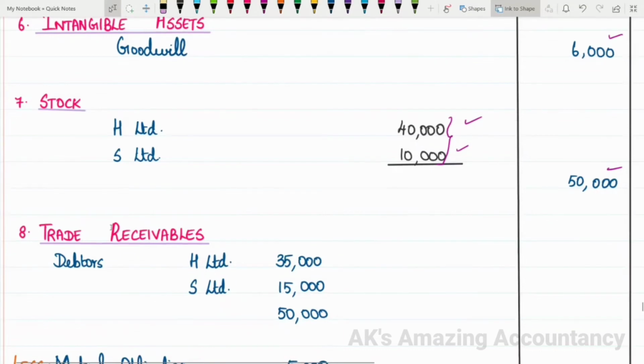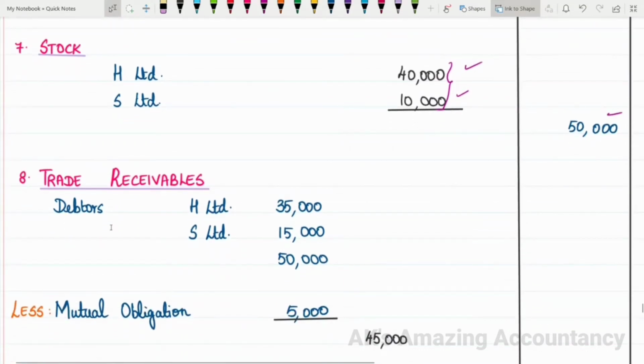Note 8 is trade receivables. Under trade receivables, you will have debtors of H Limited is 35,000, of S Limited is 15,000. When you add both these amounts together, you will get 50,000. From this 50,000, there is mutual obligation. We deducted 5,000 from creditors on the liability side, isn't it? The same 5,000 will have to be deducted from debtors on the asset side.